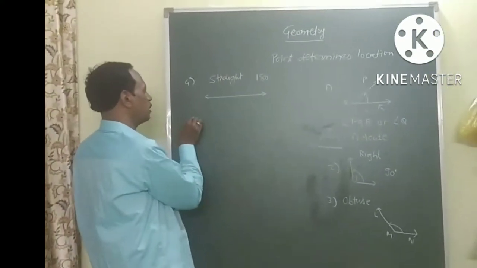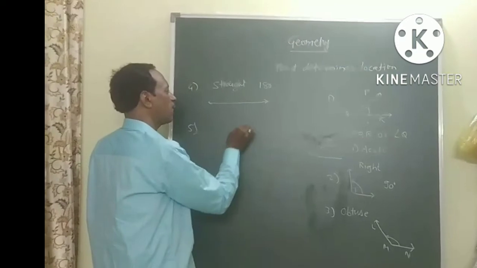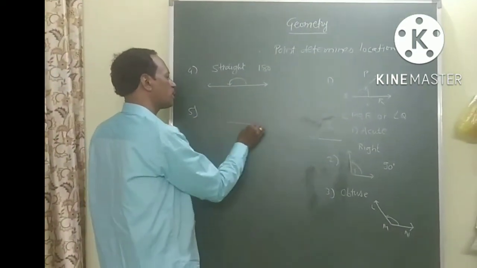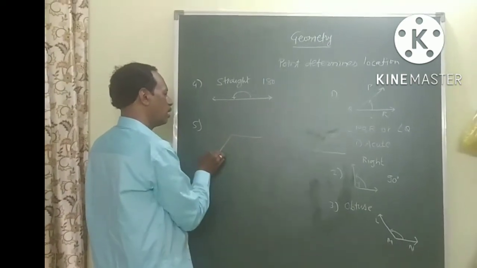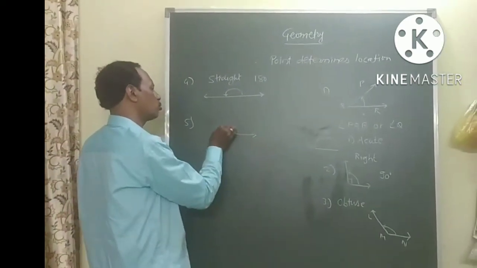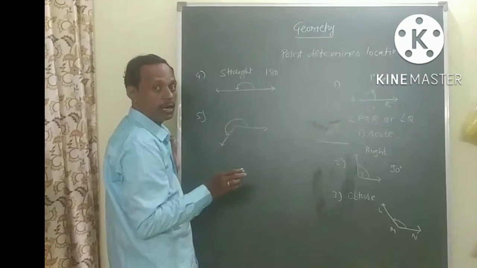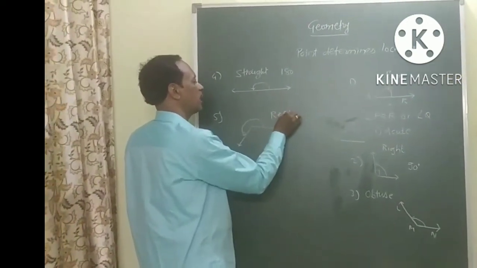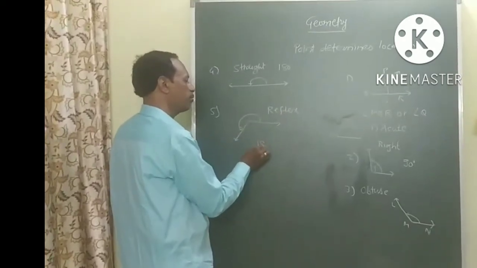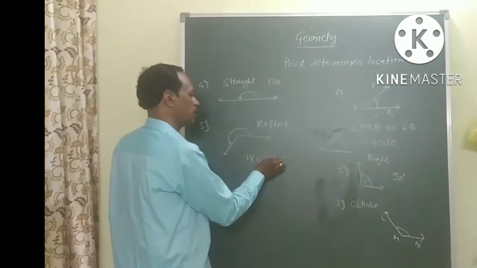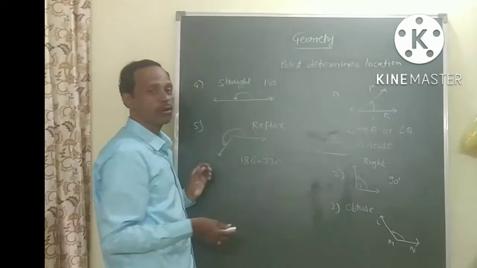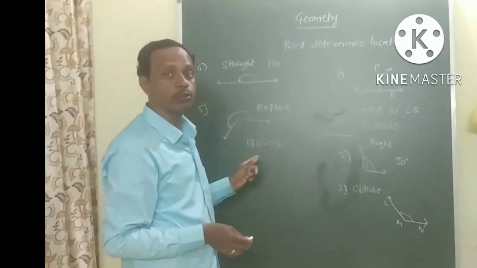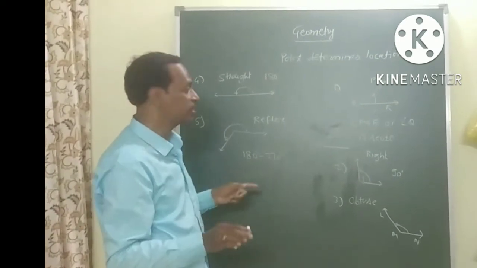And then, as in the figure shown here, an angle whose measure is greater than 180 and less than 270 degrees is called a reflex angle. The angle whose measure is between 180 degrees and 270 degrees is called a reflex angle.